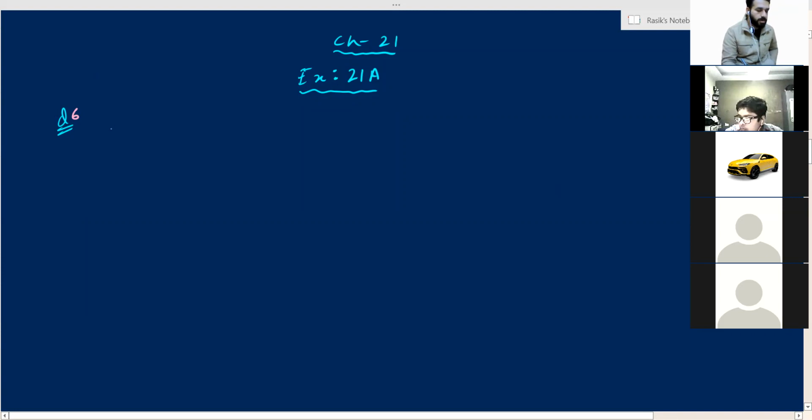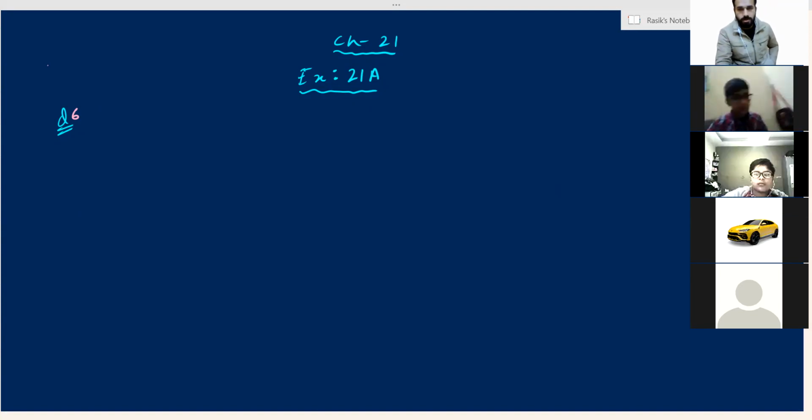Very easy, simple formula. Like here, if 5 numbers are given, then 5 will come in the denominator, and you will add all the numbers. So first question I am reading. Everyone, please pay attention. Finding out mean is no problem at all. The only thing you have to pay attention to is what you have to find the mean of. First question: mean of first 5 natural numbers.